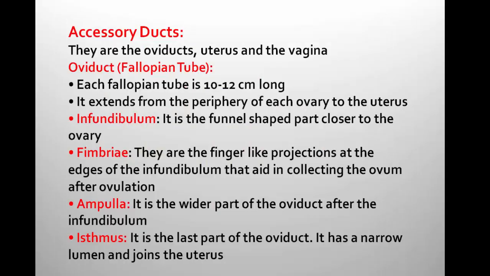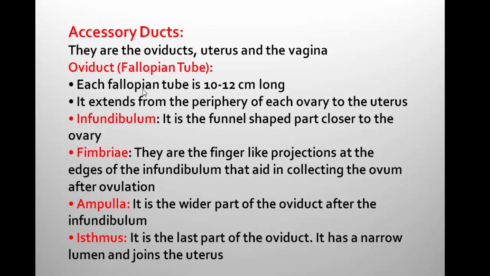So let us go for this one. Accessory ducts of female reproductive system. What does it include? Oviducts, uterus and vagina. The oviduct is also called fallopian tube. They are 2 in number because each fallopian tube is connected with the ovaries. As the ovaries are 2 in number, the fallopian tubes are also 2 in number.